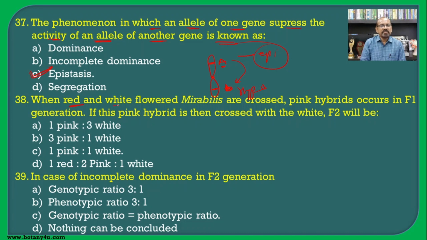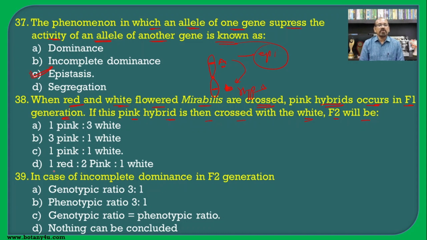When red and white flowered Mirabilis are crossed, pink hybrids occur in the F1 generation. This we have seen earlier in incomplete dominance in the theory class. If this pink hybrid is then crossed with the white, this is actually a test cross.